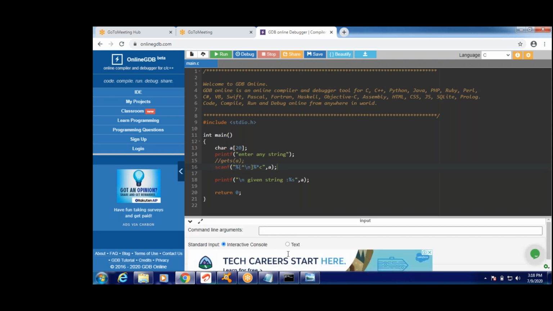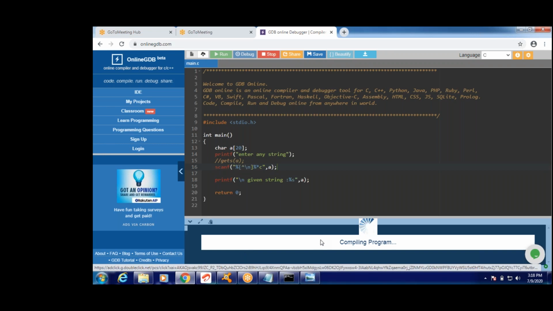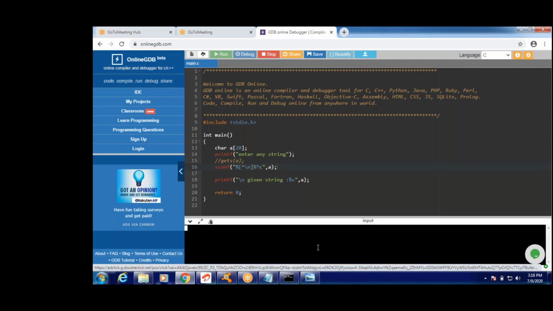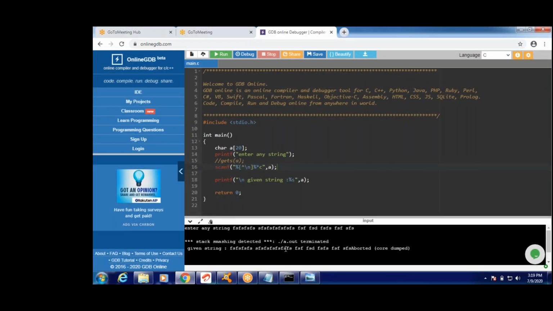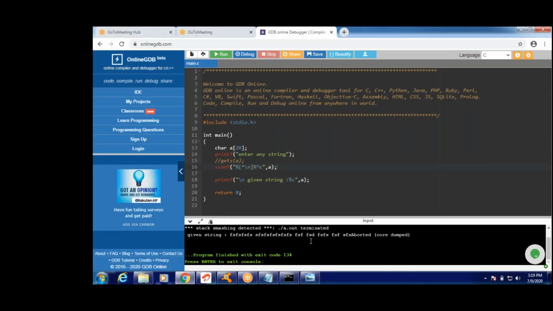For example, if you enter more than 20 characters, guys, if I enter more than 20 characters in this compiler, see once. I'm entering more than 20 characters. That is called segmentation fault, guys. Here you can see code dumped, you got it, right? Code dumped, aborted. It is showing that aborted. That is the error, segmentation fault. This is called terminated, segmentation fault.